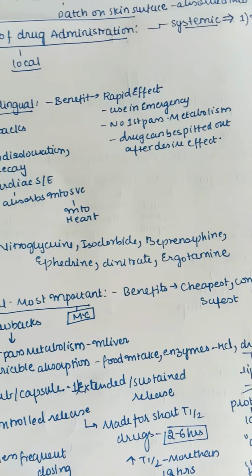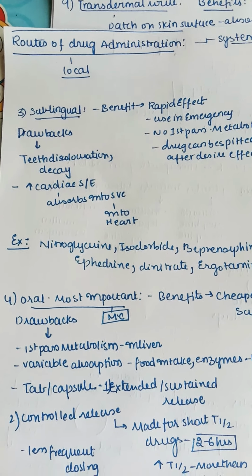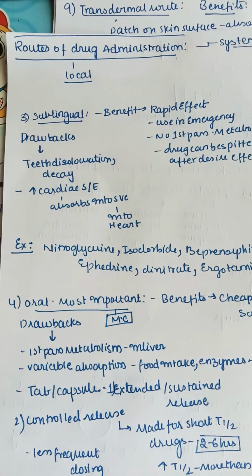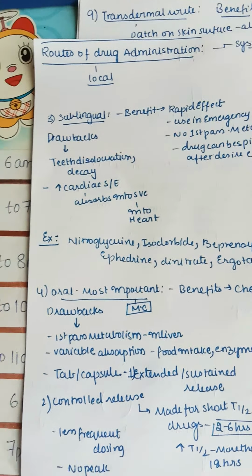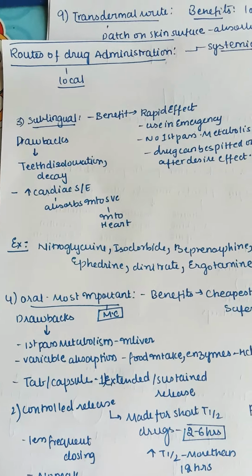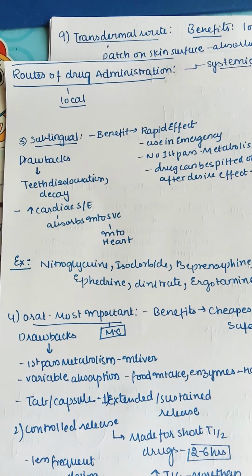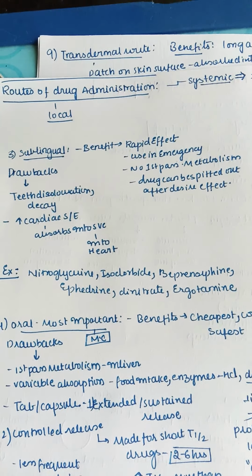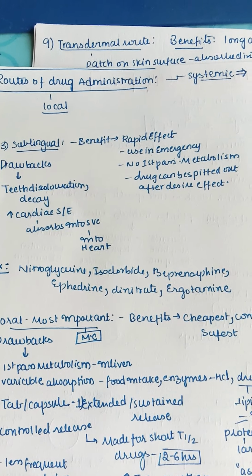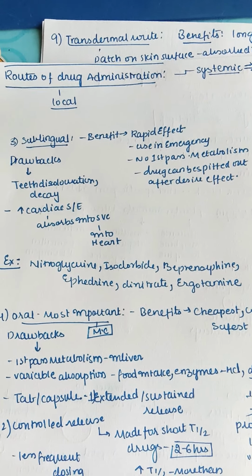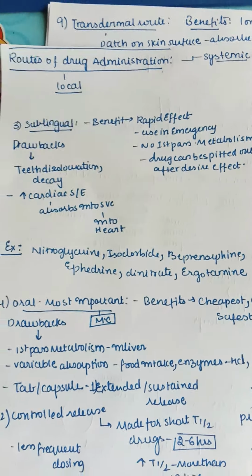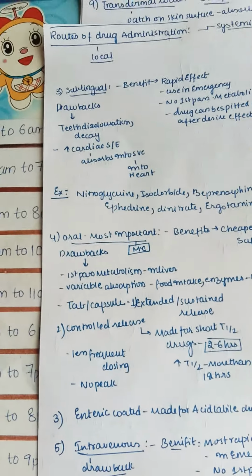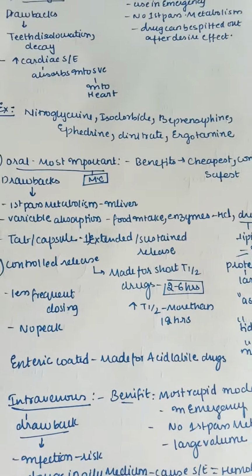Why is this? Because if you put it under the tongue, the drug can be easily absorbed into the superior vena cava, so it directly enters the heart. So this may be the side effect, but in the case of an emergency, we need to use it. The examples are nitroglycerin, isosorbide dinitrate, buprenorphine, ephedrine, and also ergotamine. So these are a few examples of sublingual. The examples are most important to remember.